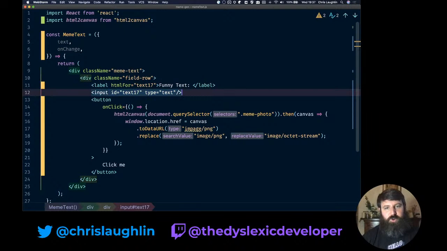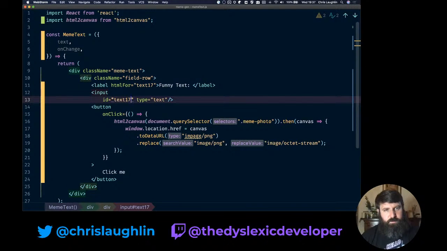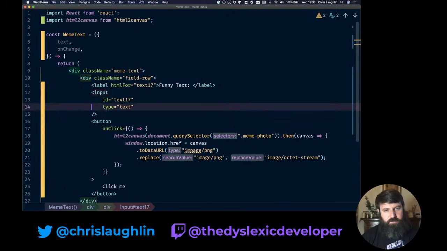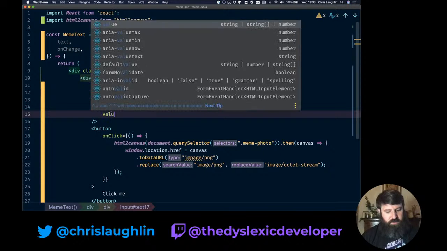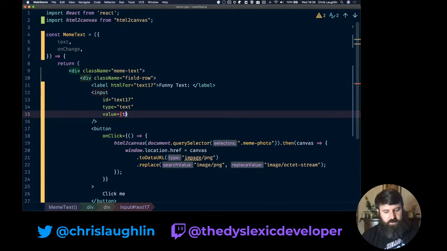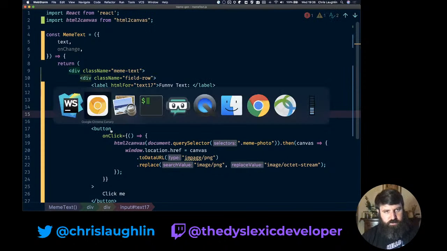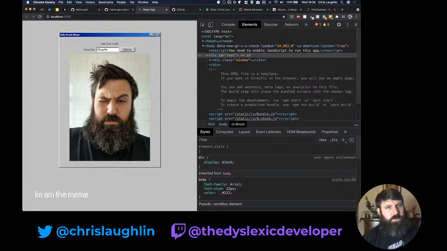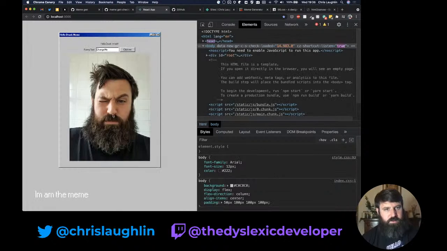So now we need to turn our input into a controlled input. A controlled input is an input that has a value and an onChange function. So again, we'll do some cleanup for React's sake. And we'll say value equals text. So what does this do for us now? So now "change me" is our text. Okay, we're getting somewhere. Oh, we lost our...